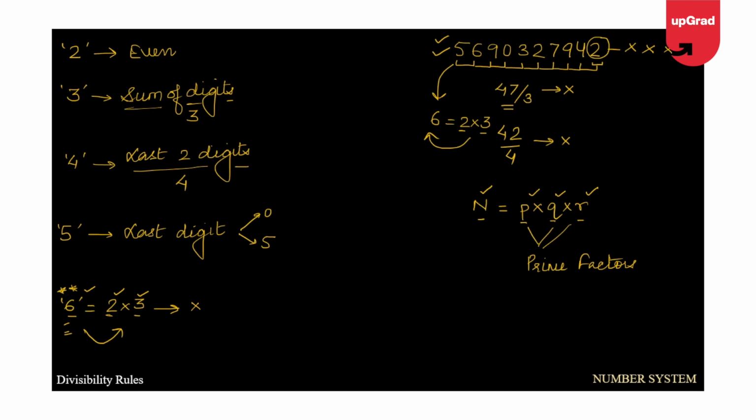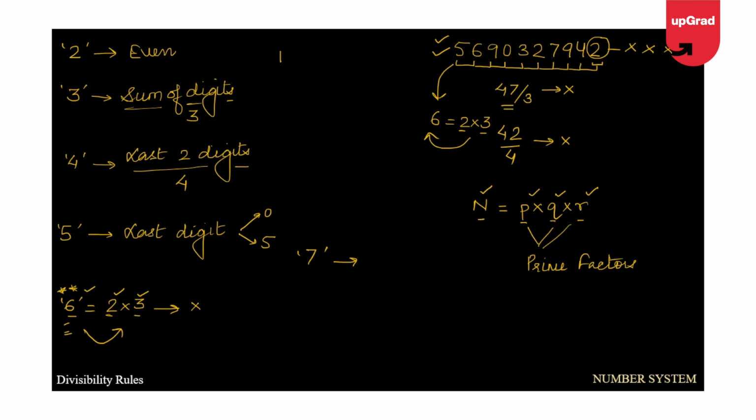Let's talk about the next, which is digit 7. Now this has no generic divisibility rule, but still there is a rule which we usually do not utilize. I'll explain that logic. Let me take a smaller number.